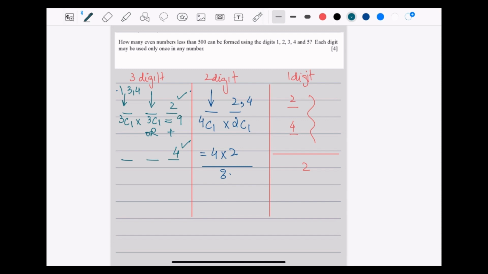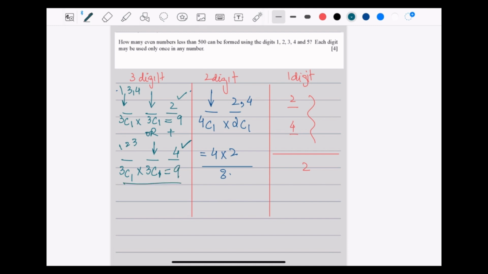For the next one, if I've placed 4 here, there could be 1, 2, and 3 that can come here, so out of those 3, one digit will be chosen for that one blank. Since 2 digits are filling the first and the last place, this center one could be again 3C1, which is 9.